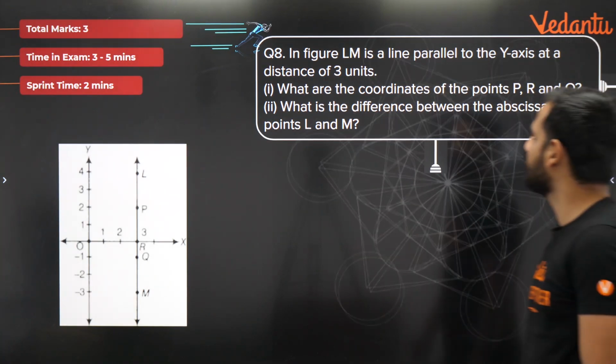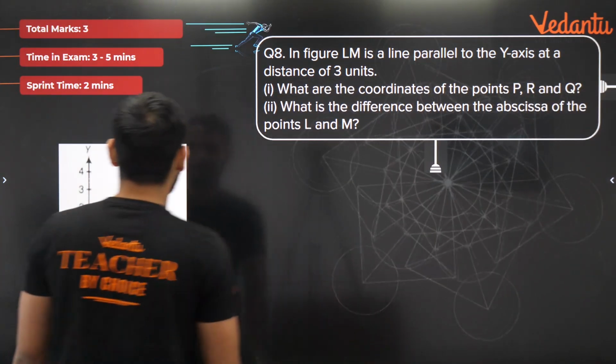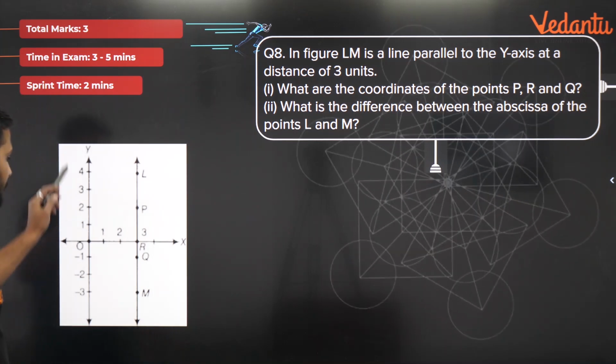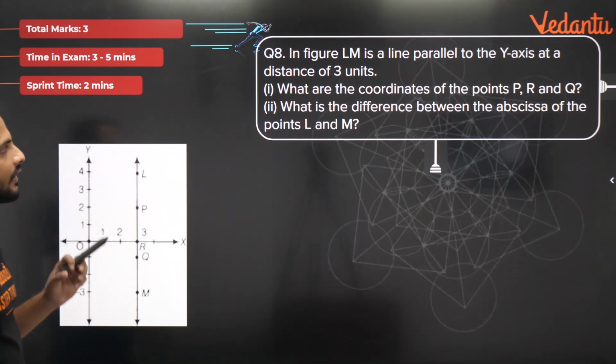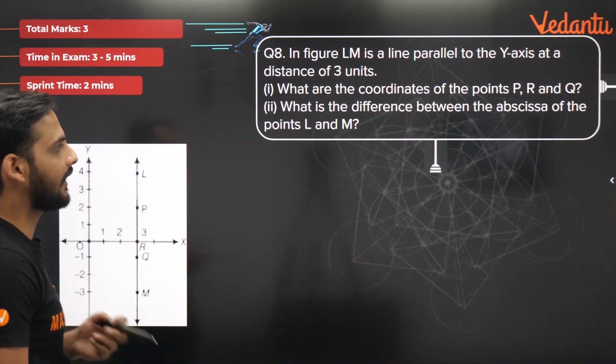In the figure, LM is a line parallel to the y-axis at a distance of 3 units. So the y-axis is here, and at a distance of 3 units we have drawn a line LM. What are the coordinates of P, R and Q?